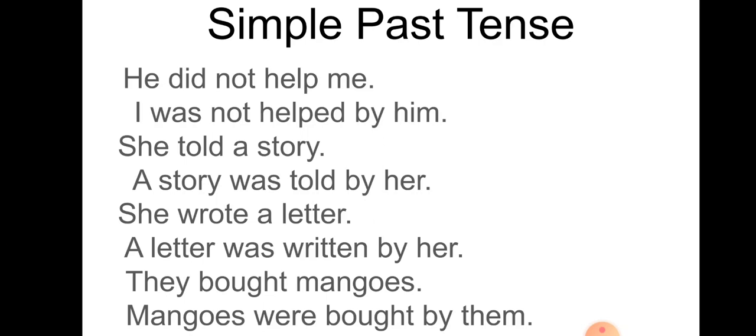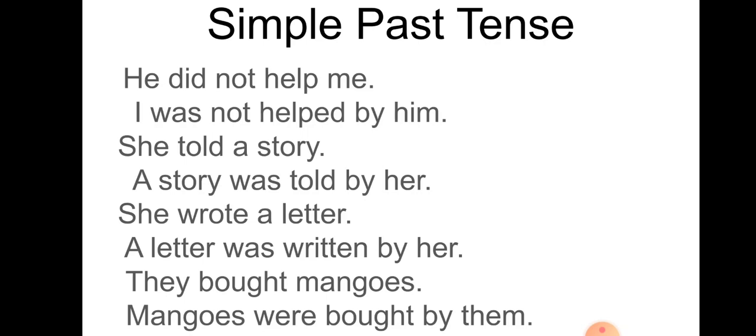Now let's see another example. She wrote a letter. Again, do it according to the rules. She is the subject, wrote is the verb, a letter is the object. So let's write the object first. A letter was, now the past participle of wrote is written. So, a letter was written by her. I hope you understood. Now the last one is, they bought mangoes.